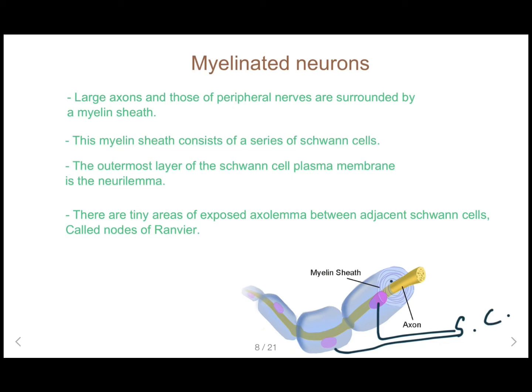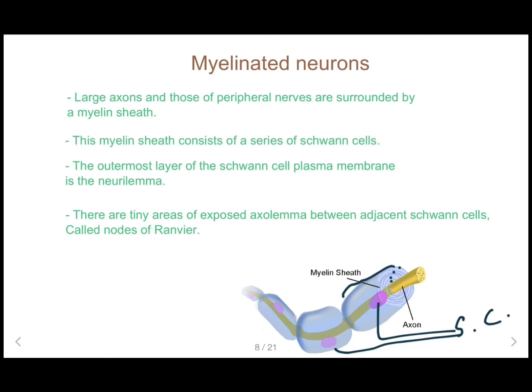Each one is wrapped around the axon, so that it is covered by a number of concentric layers of the Schwann cell's plasma membrane. Between the layers of plasma membrane is a small amount of fatty substance called myelin. That's why we call this the myelin sheath.